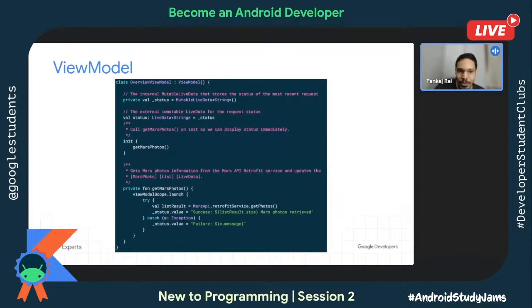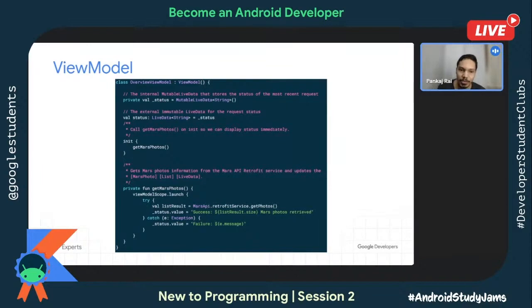Then at the bottom, you can see getMarsPhoto. It is doing a network call inside a coroutine. So we have the viewModelScope, because, as I said, all these coroutine builders should have a coroutine scope. That coroutine scope is provided by the viewModelScope here. It's from the library, so you just need to create this with .launch or .async based on your requirement. And then we are seeing the network call there.